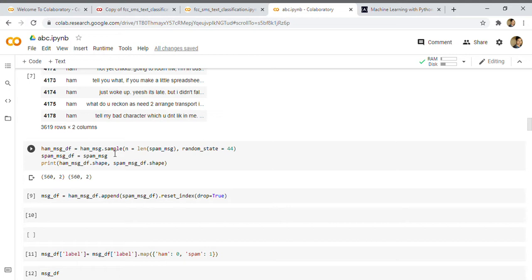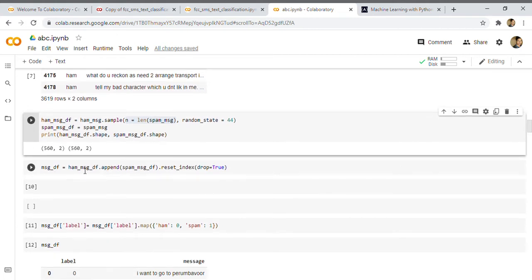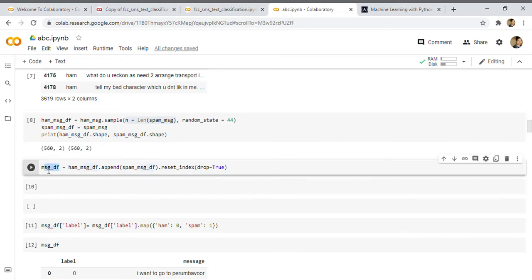It will only predict ham because it has never seen what spam looks like, or it will only train on spam and not know how ham looks. So it's mandatory that we normalize the data. After that we get the data to be 560. Now it's normalized, and I have appended the ham messages onto the spam messages in a message data frame. So now we have a message data frame with both ham and spam messages in the same amount. Now we are good to go.